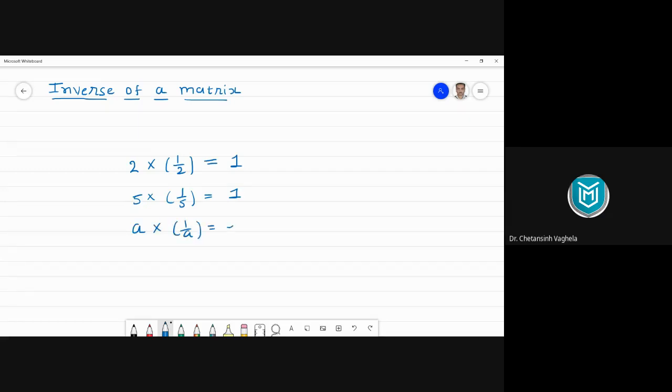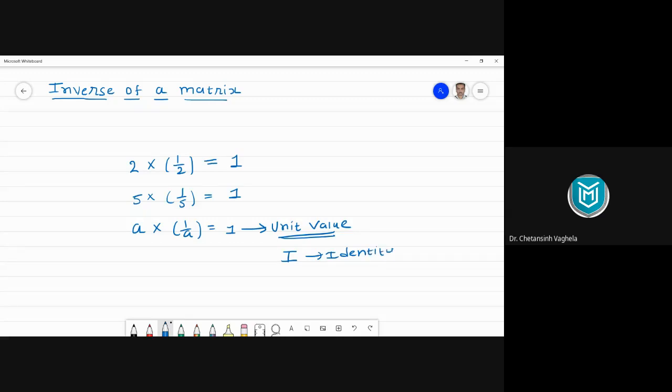Now the answer is 1. 1 is what? 1 is the unit number or unit value for multiplication, right? It is the unit value. Now what is the unit value in our matrices? In our matrices, the unit value is represented by the identity matrix, right? Identity matrix is our unit matrix.